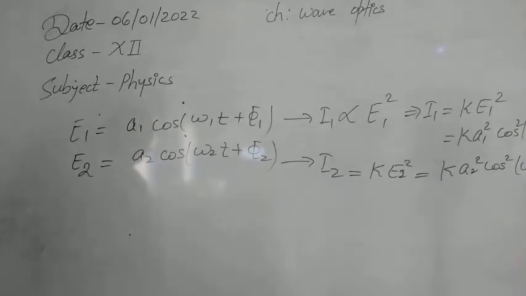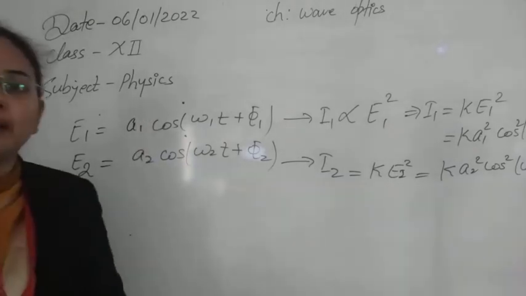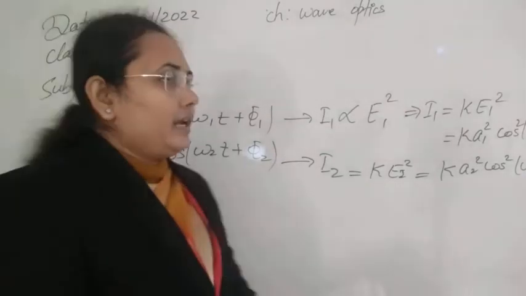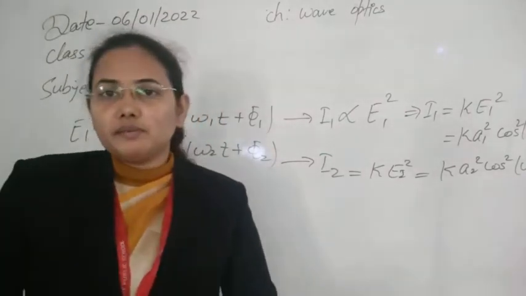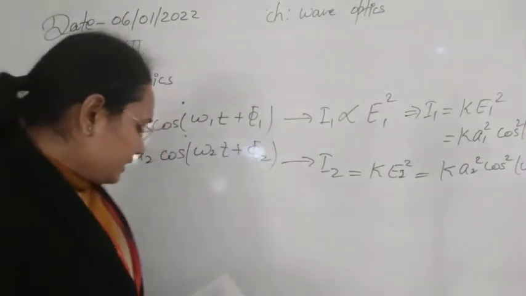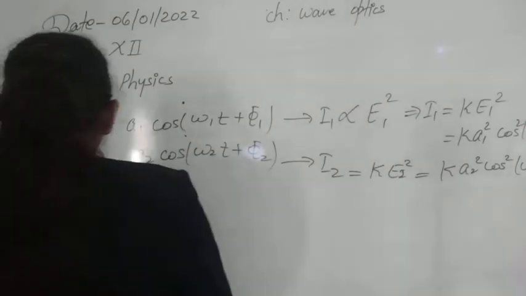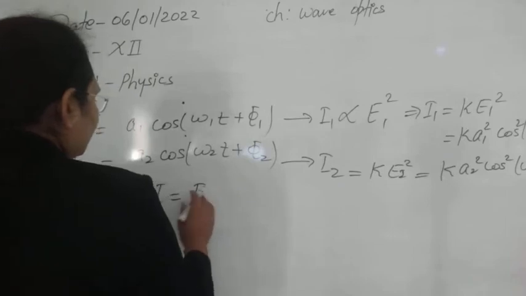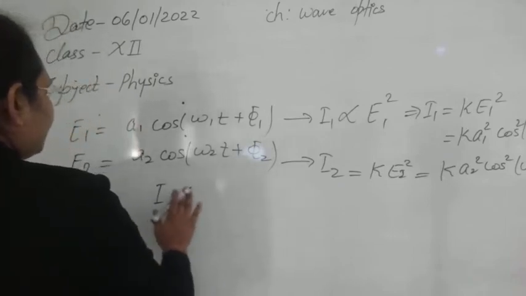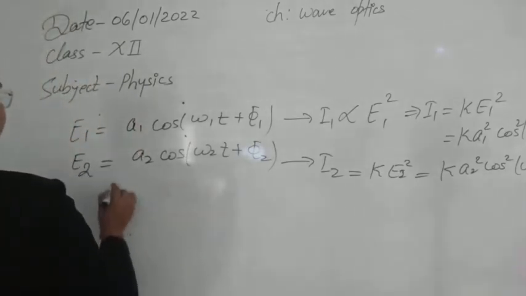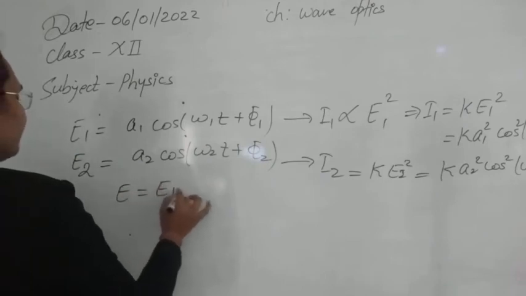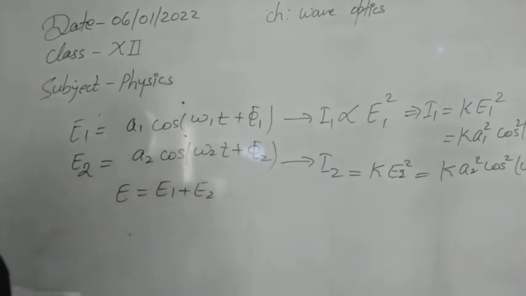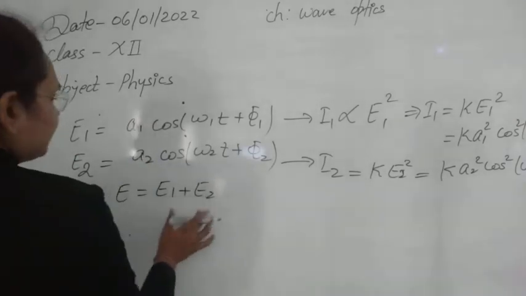Now, next, let's find out the displacement or intensity of the final wave that is obtained after the superposition of these waves. For this case, we can find it by moving in the same direction, so their displacements can be written as E1 plus E2.